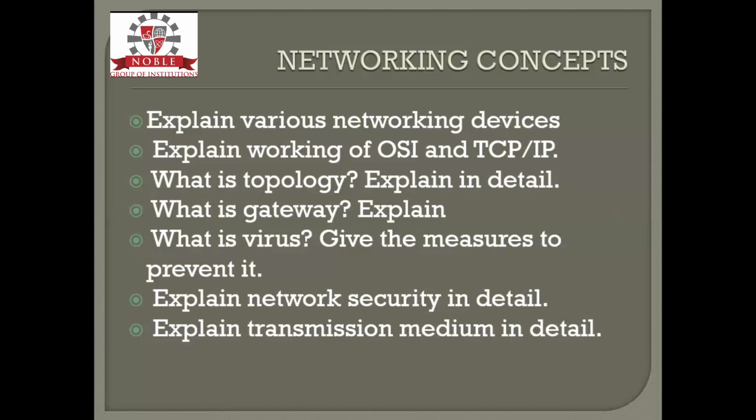Next is what are the different types of topologies: ring topology, mesh topology, star topology. This is a very easy question. You can just refer to the diagrams and explain in your own words with respect to the diagram. There are 4 types of topologies: star, ring, mesh, and so on. See the diagram first, draw the diagram, and explain in 2 or 3 lines for each topology. You can explain in detail, or 2 or 3 lines is more than sufficient.